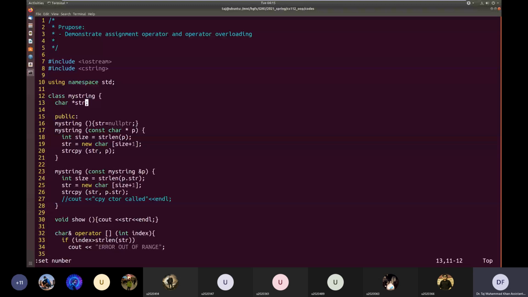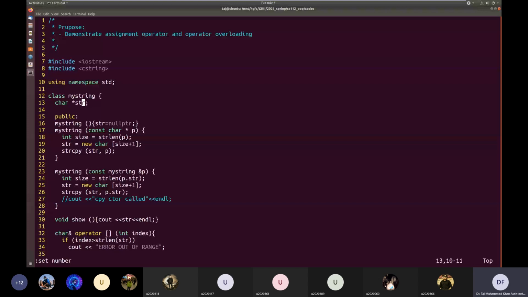Inside that character array, we'll store the string as it is stored in the C language, which means it will be an array of characters terminated by null character. So this pointer str will store the starting address of the dynamically allocated array of characters. So the default constructor will initialize it to null.